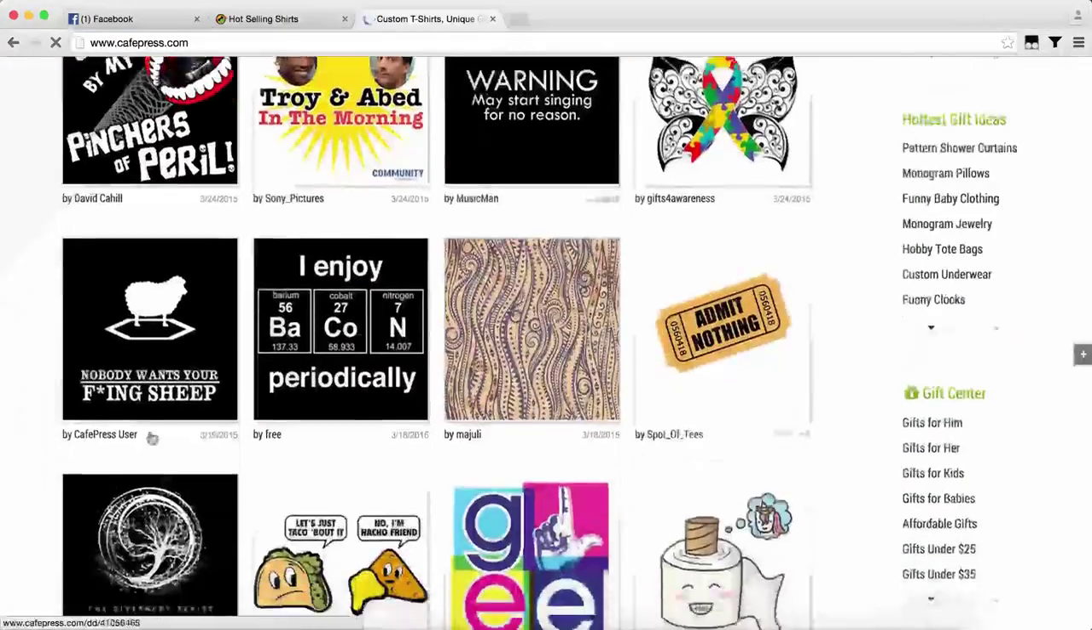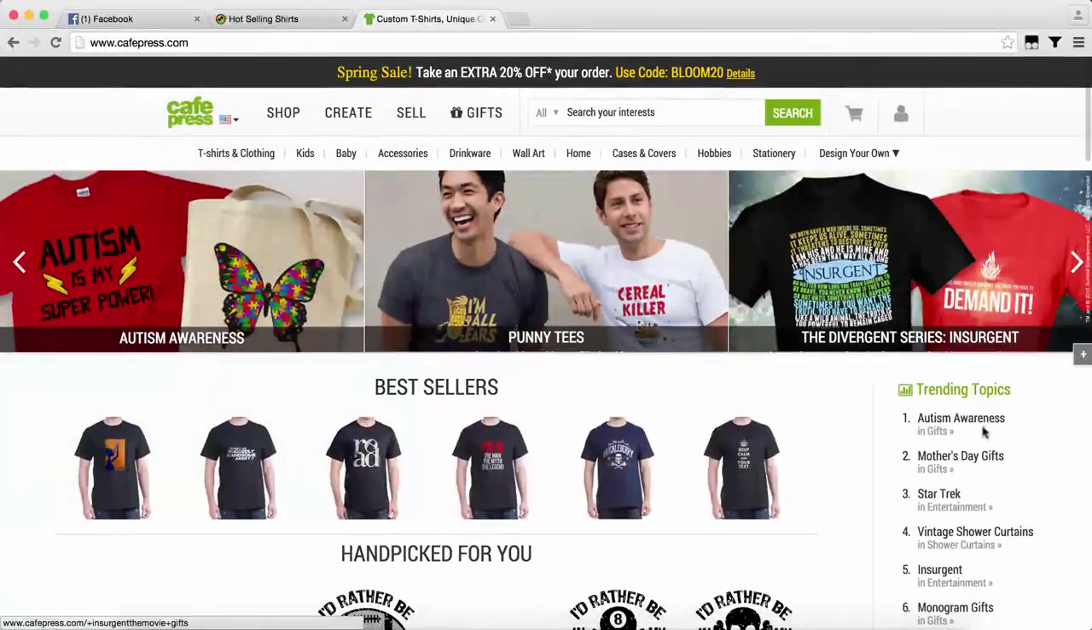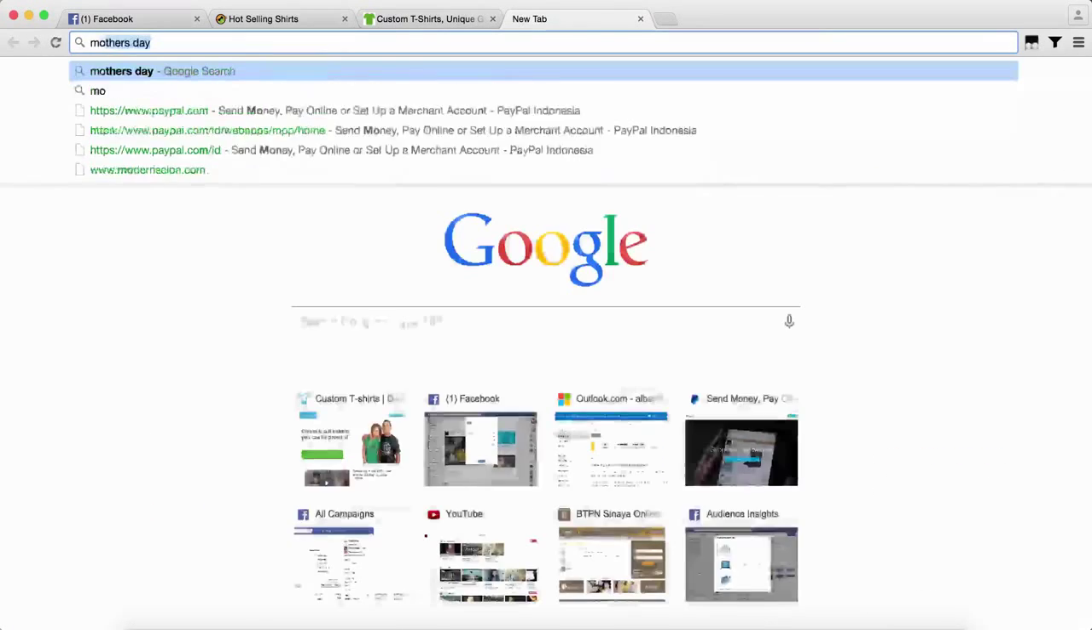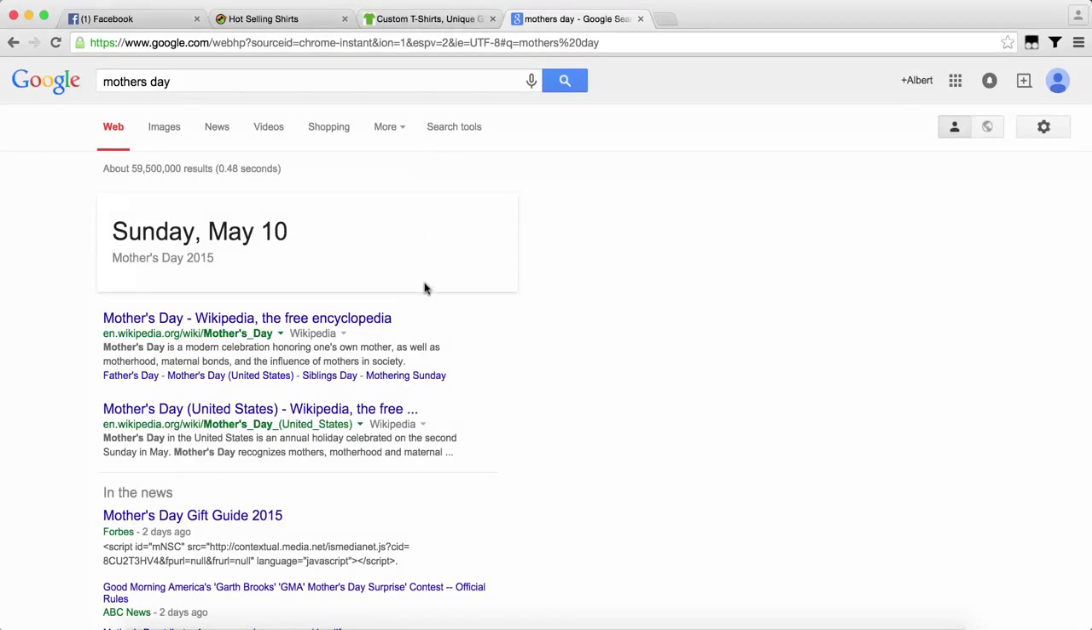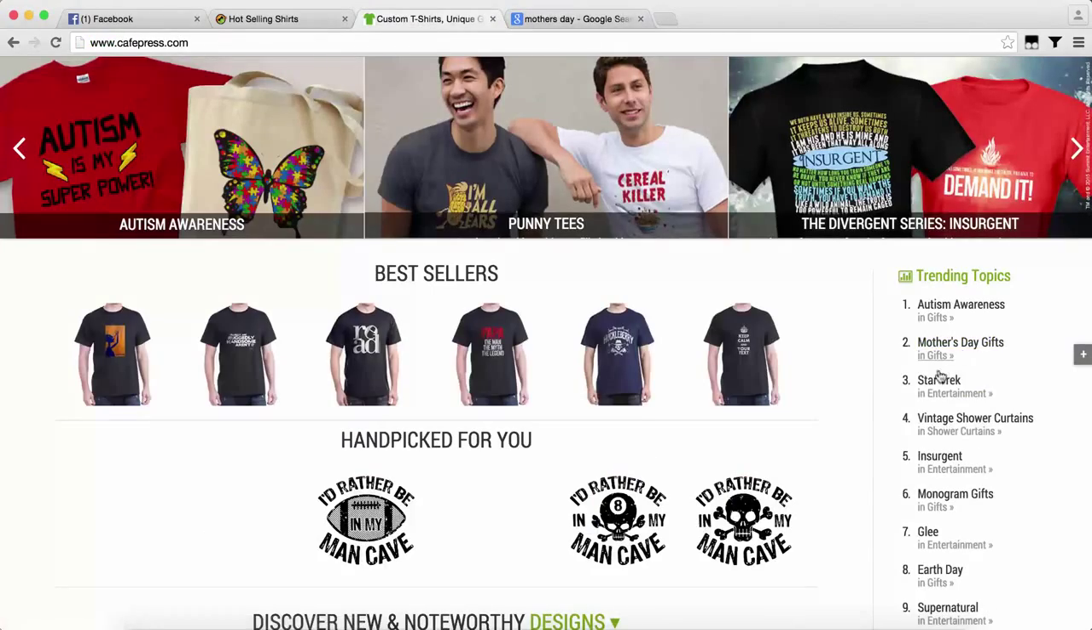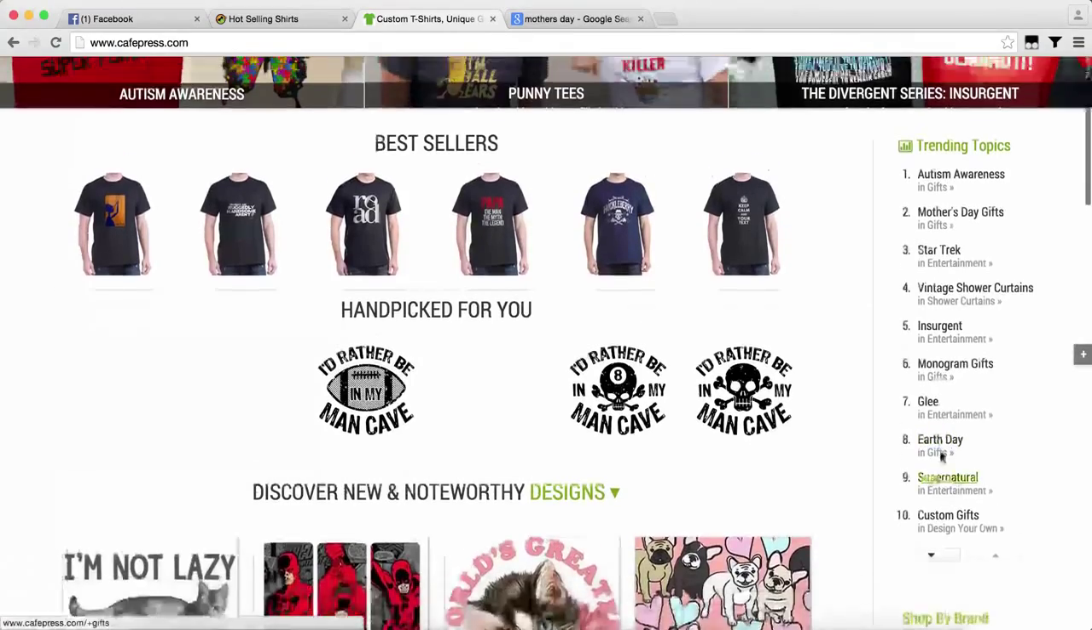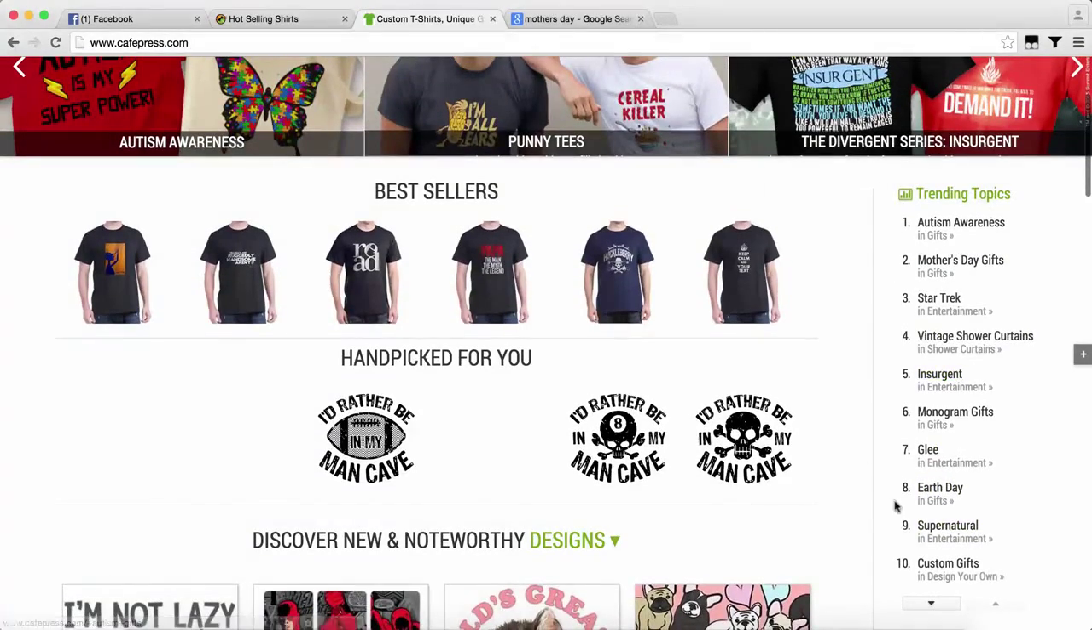Besides browsing for the design here, I will go to trending topics on the right side. So let's look at the Mother's Day gifts. We know that Mother's Day is on May 10th. So this is a great idea for you to start launching moms related t-shirts. Another one is Star Trek, Insurgent, and so on. So here's the list that you can use to ride the trends.